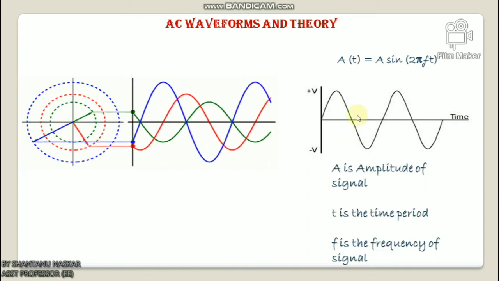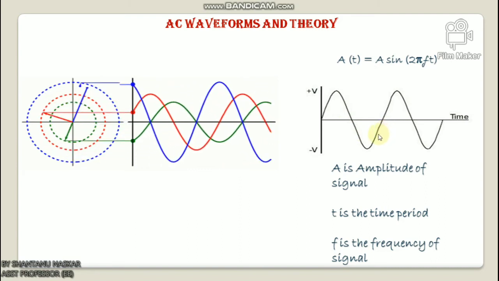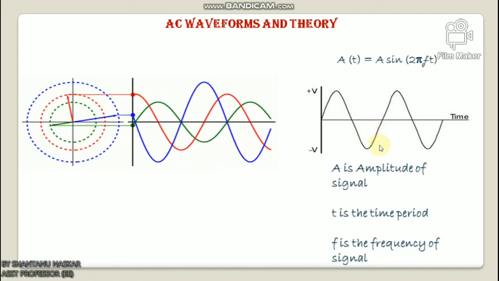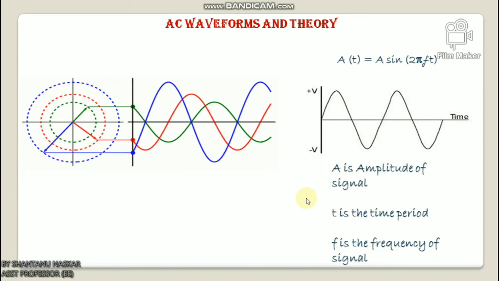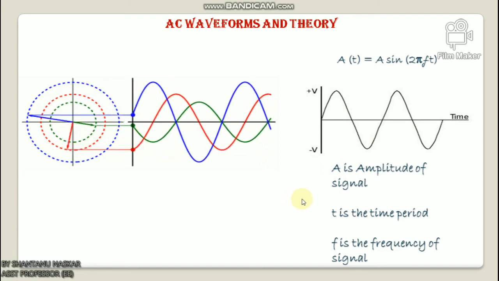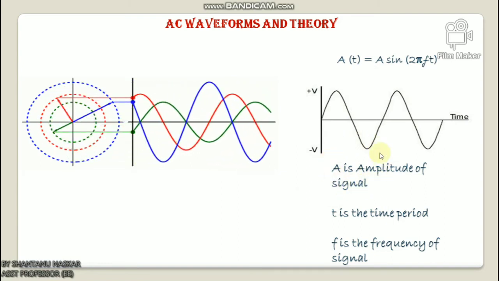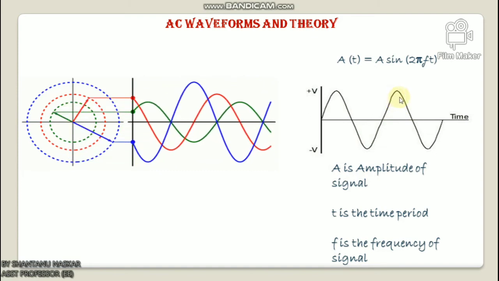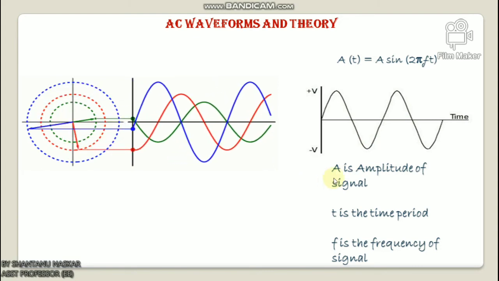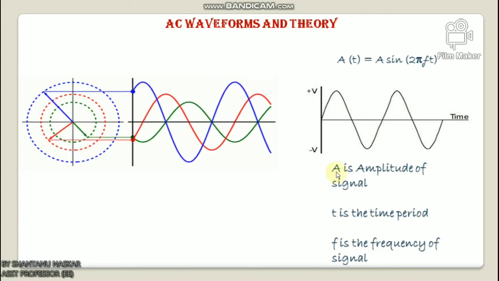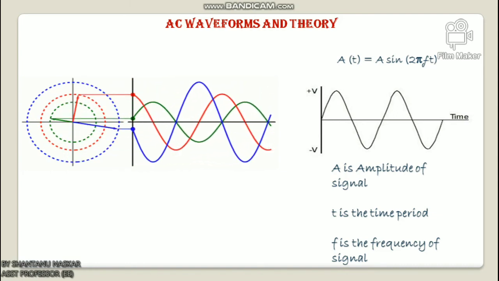So with the help of the sine waveform, we can understand all the features and evolution of AC current. We represent the sine wave with its amplitude with respect to its time period. The amplitude, or sometimes it's called voltage, is represented on the vertical axis and the horizontal axis represents the time period. So in the AC waveform expression, A(t) = A sin 2πft, A(t) is the function which varies with respect to time.